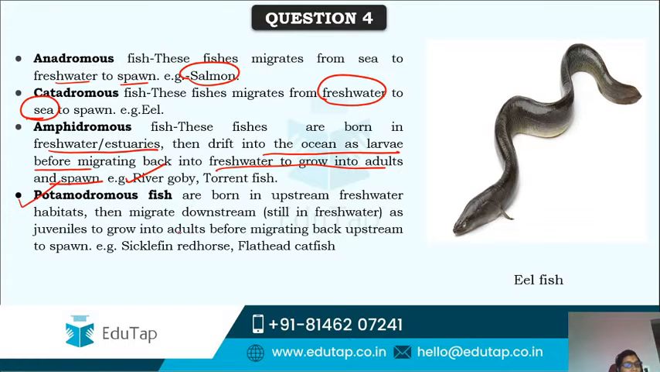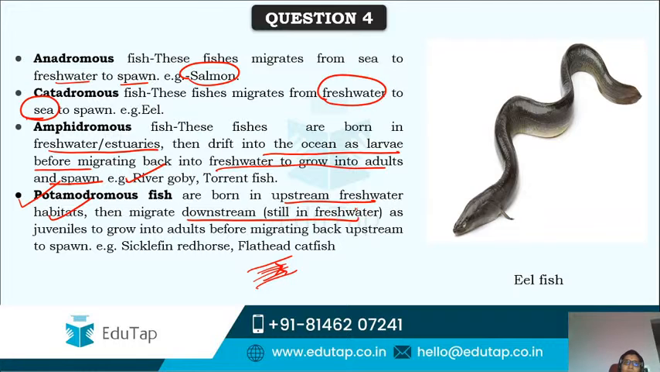Potamodromous fishes are the ones that are born upstream. See, a river flows like this. As per the currents that flow, the river can be divided into upstream and downstream habitats. So the potamodromous fishes are born in upstream freshwater habitats, then they migrate to downstream, but still in freshwater only.